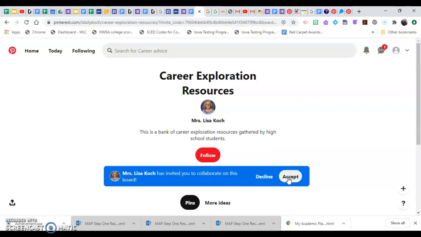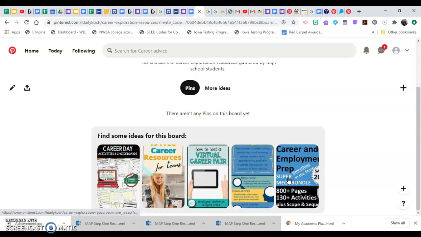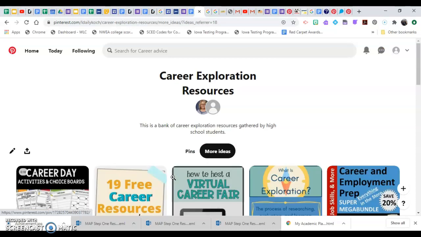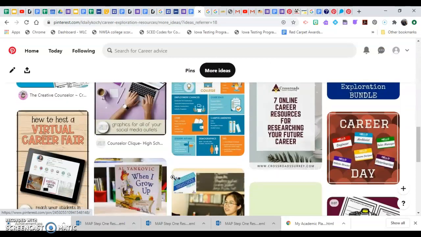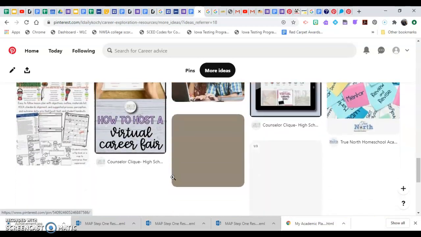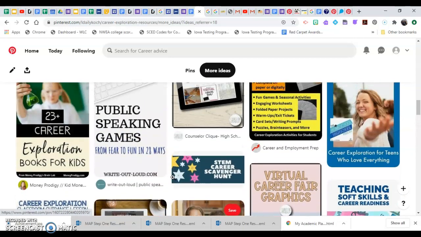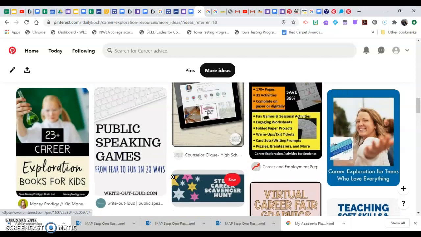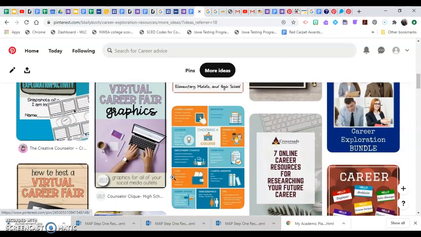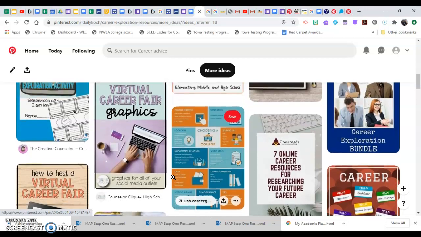So each of you are going to put the address in your toolbar. You're going to then go to this address and you're going to accept the invitation. You will start seeing that there aren't any pins, and then Pinterest is very intuitive and it's starting to suggest some resources. Please click into there when you see it and take a look at the feed. Pinterest has an idea of what I'm looking for. So I am going to choose one suggested pin that I am going to pin to this board. Okay, so let's see what we can find here.